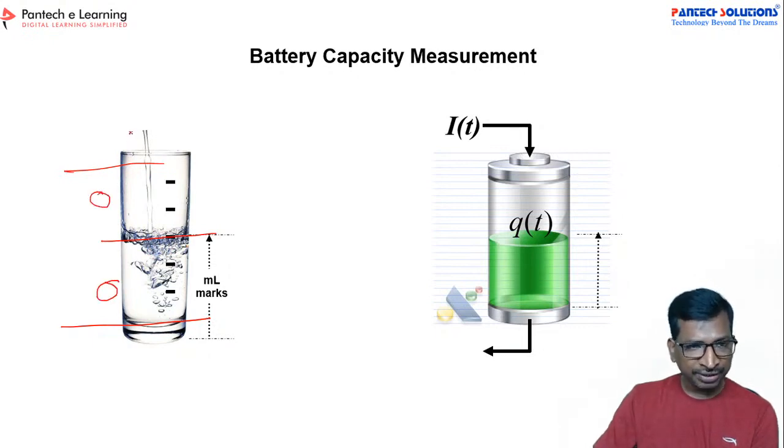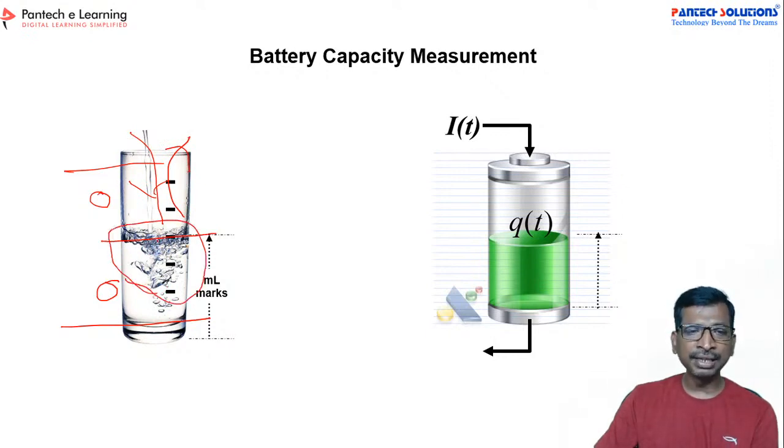Still, if you are charging the battery, or if you are taking the energy from the battery, then the current flow will be like this. You can equate it to bubbles. The amount of bubbles you can equate to how much energy you are going to draw.